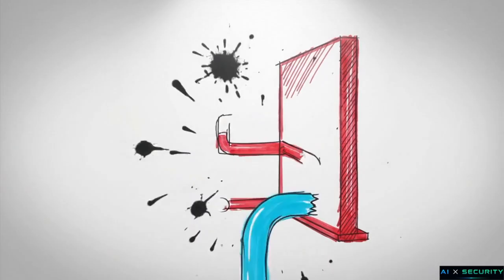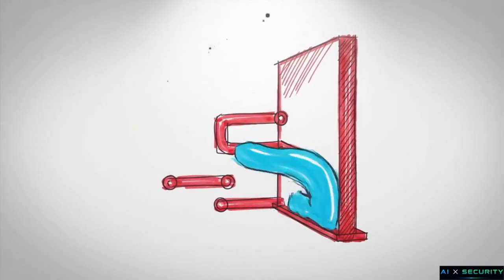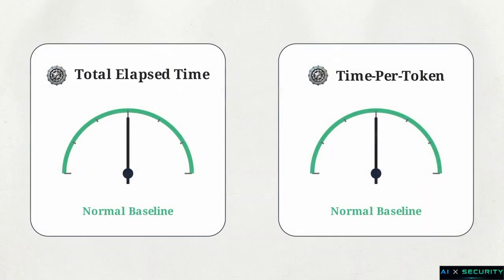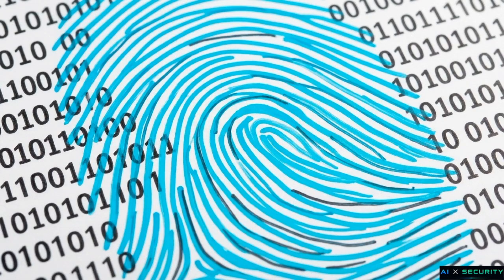When a guardrail intercepts a prompt, it bypasses the LLM entirely. Skipping text generation sharply reduces the total elapsed time of the request, but artificially inflates the estimated time per token ratio. Even when a middleware layer perfectly mimics the text output of an LLM, its physical intervention leaves a measurable structural footprint in the metadata.